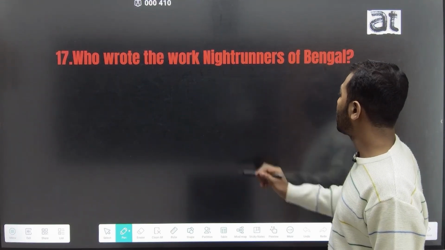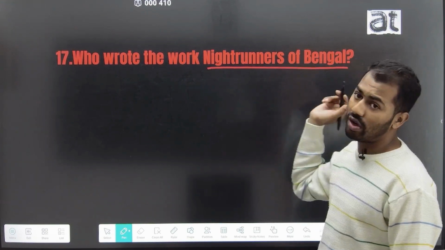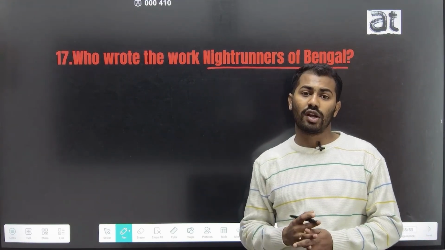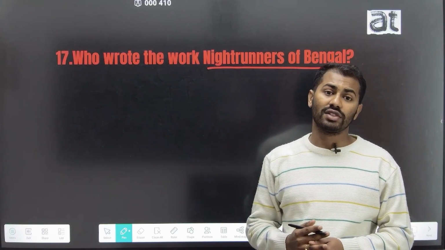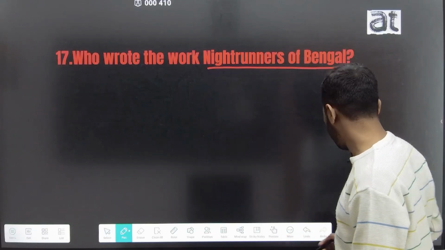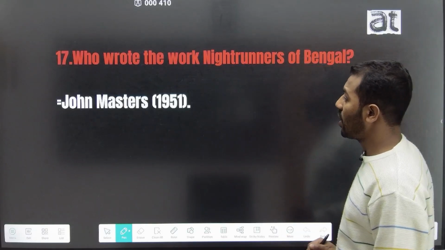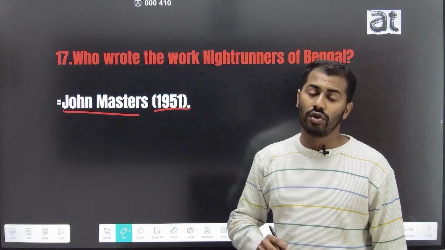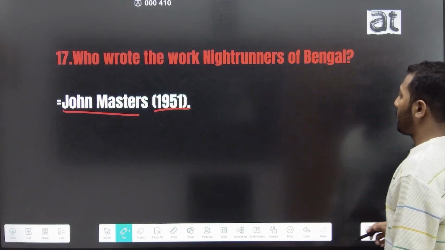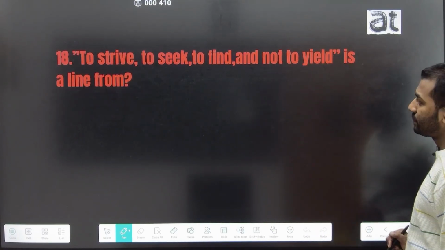Who wrote the work Nightrunners of Bengal? Nightrunners of Bengal is one of the most important works of the colonial period, and this work is written by John Masters. John Masters wrote this work Nightrunners of Bengal in the year 1951.